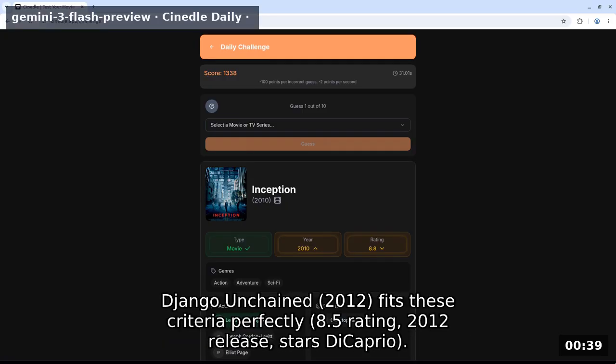Django Unchained 2012 fits these criteria perfectly. 8.5 rating, 2012 release, stars DiCaprio.